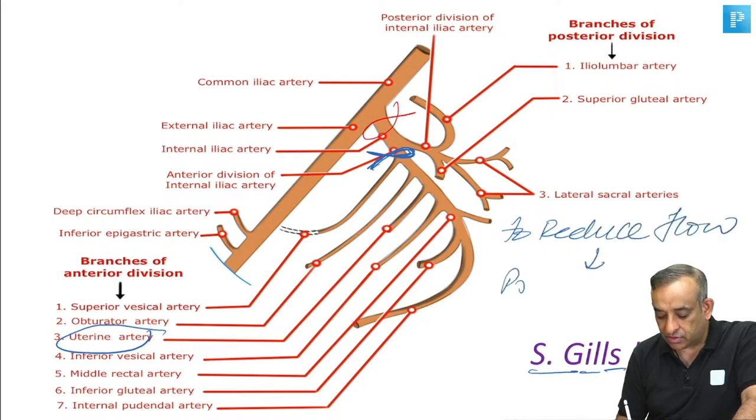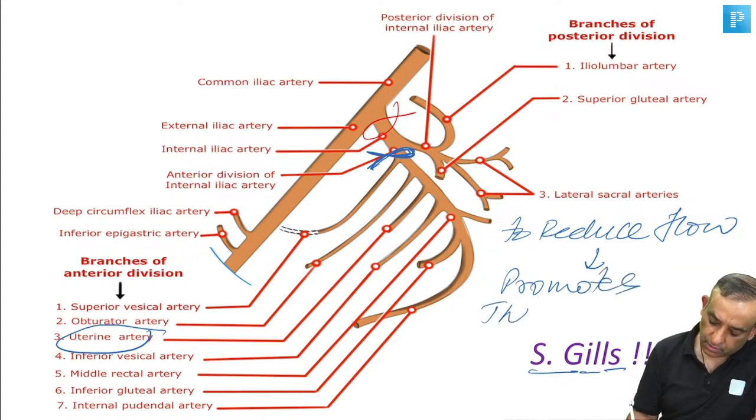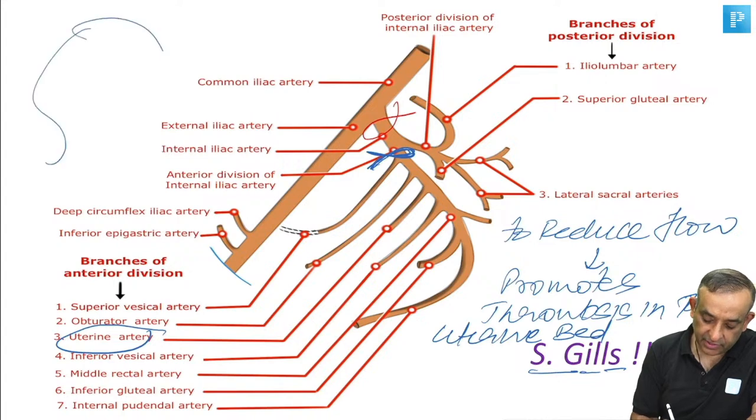And this promotes thrombosis in the uterine bed. The uterus just had a placenta here which was removed.